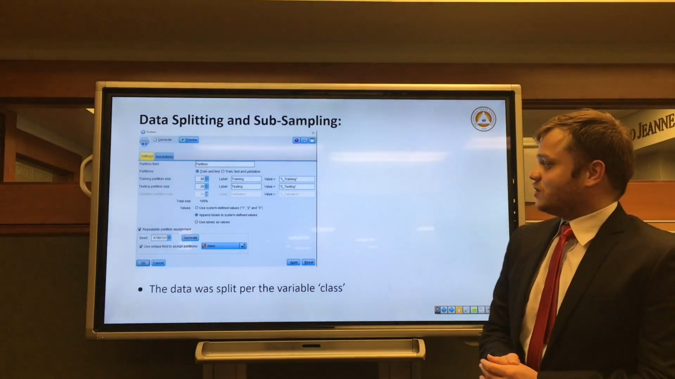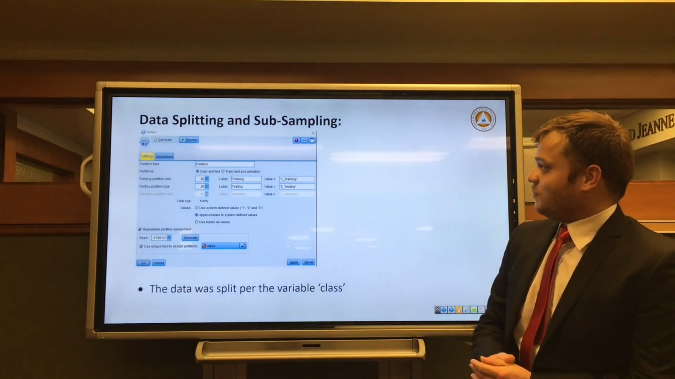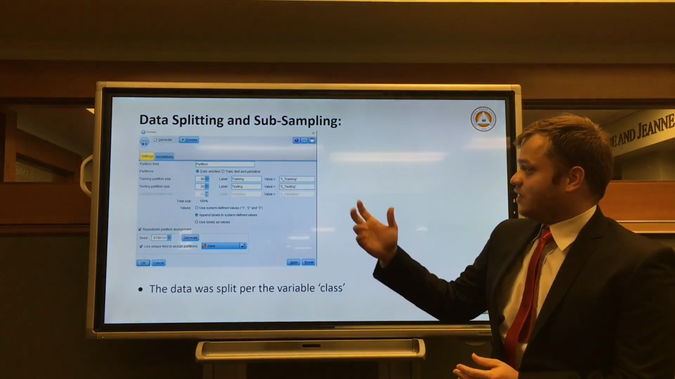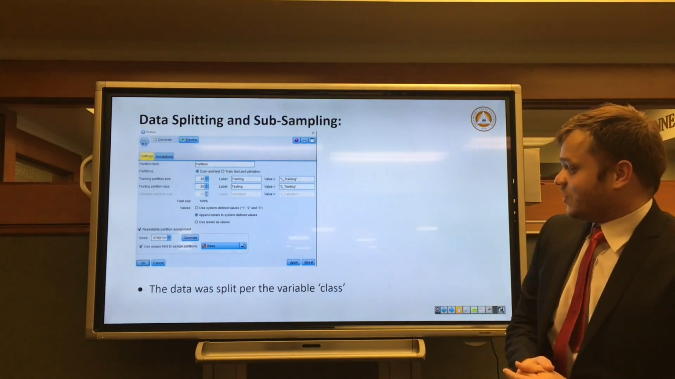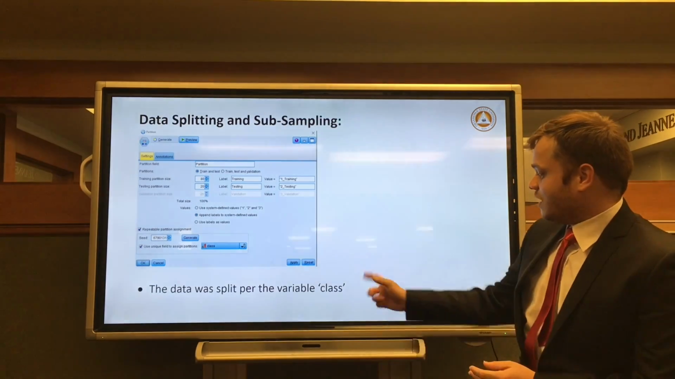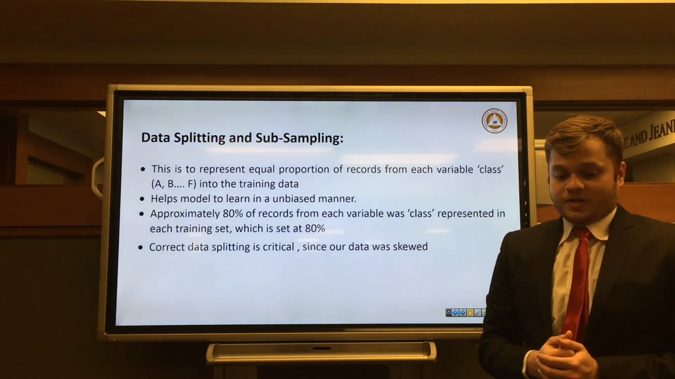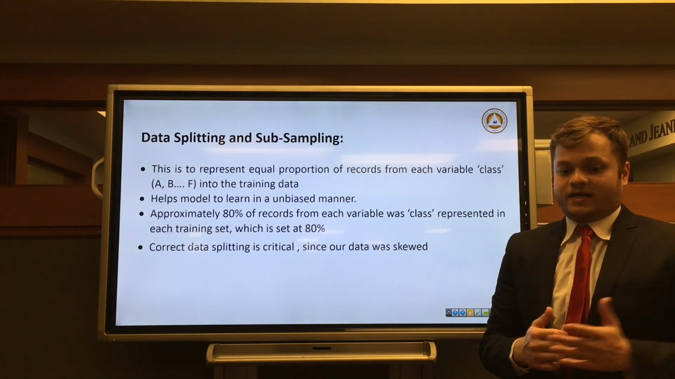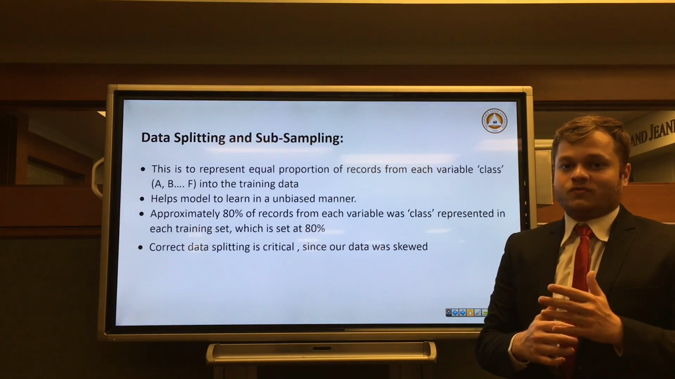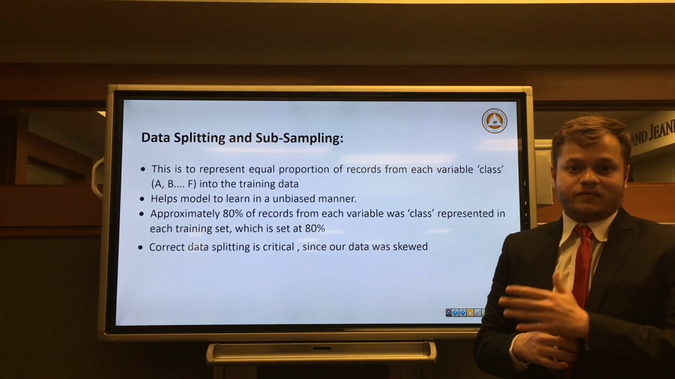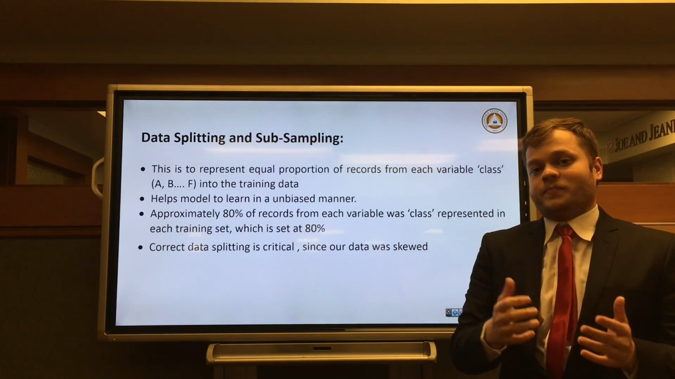This slide shows the node which we executed in IBM Modeler. As we can see from here, we have split the data into two sets, training and testing, 80% and 20%. And the criterion which we have used over here is class. So why did we use class as a splitting criterion? First of all, if our training data set had 80% of data from class A, 20% of data from class B, and no data from any other classes, it would not represent our data correctly.